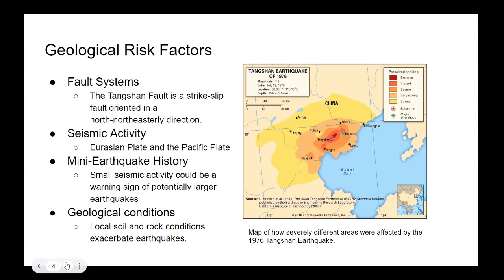Then, for the last, there are geological conditions, probably due to the liquefaction of part of the soil in Tangshan, due to several small earthquakes, which led to severe damage to 85% of buildings in the 1976 earthquake. Thank you.